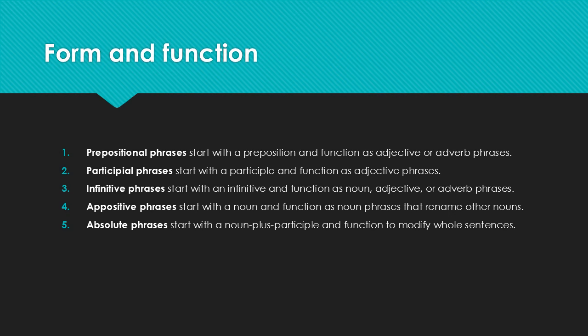Infinitive phrases start with, you guessed it, an infinitive and function as either noun, adjective, or adverb phrases. Appositive phrases start with a noun and function as noun phrases that rename other nouns, usually the immediately adjacent or previous noun. Absolute phrases start with a noun plus participial construction and function to modify whole clauses and whole sentences.